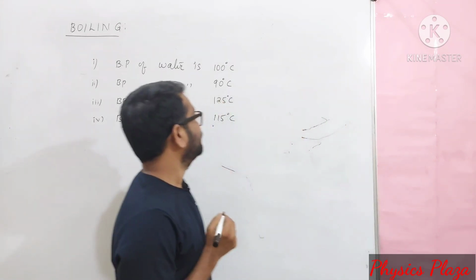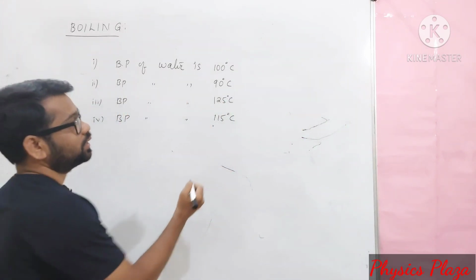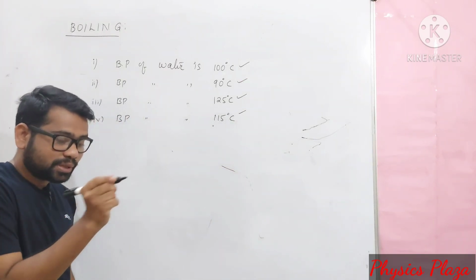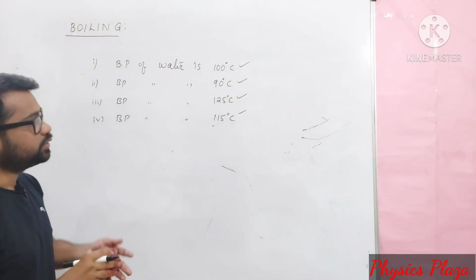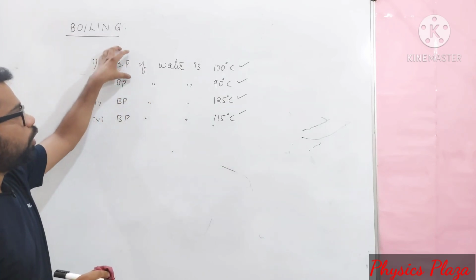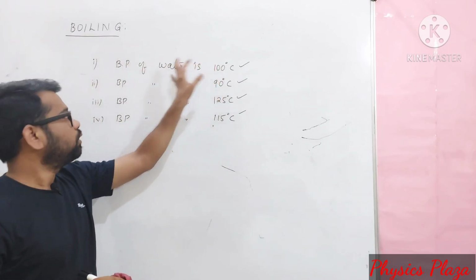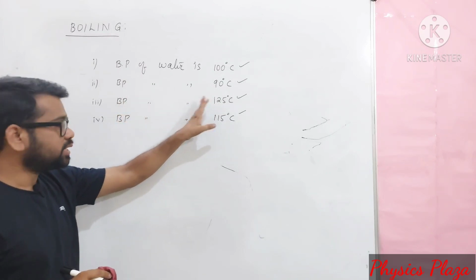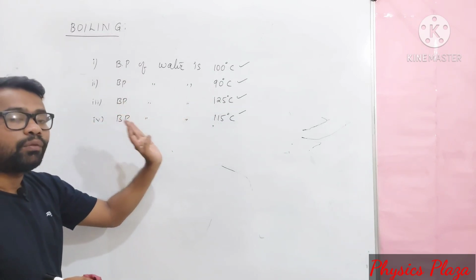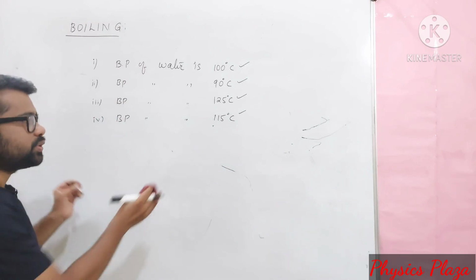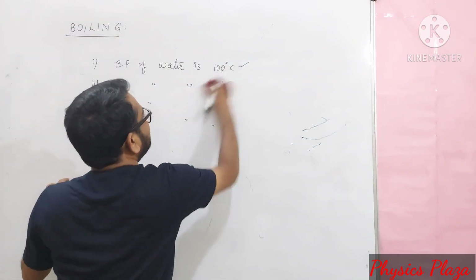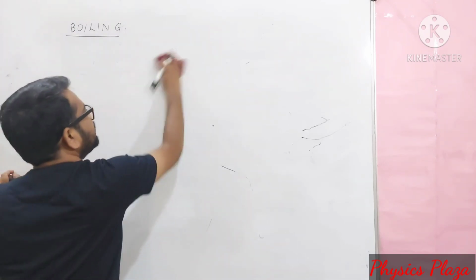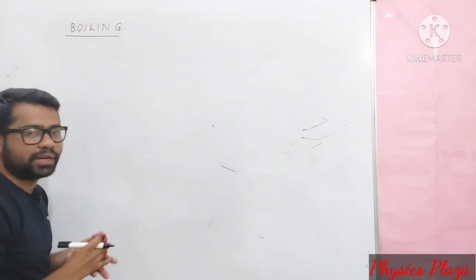Which one? Children, the surprising thing is that all 4 are true, but not at the same time under the same physical conditions. Water may boil at 100 degrees Celsius, at 90 degrees Celsius, at 125 degrees Celsius, and even at 115 degrees Celsius. So let us discuss in detail how it is possible that water boils below 100 degrees Celsius and above 100 degrees Celsius.